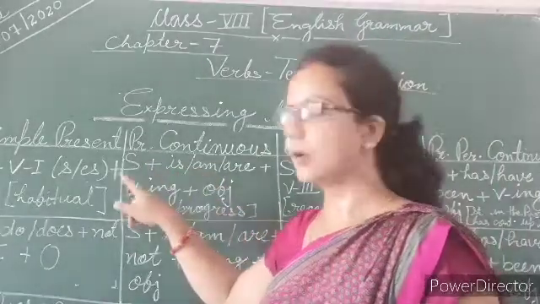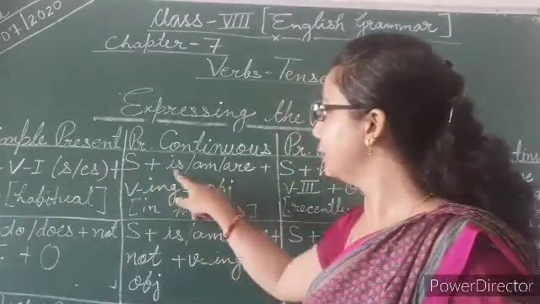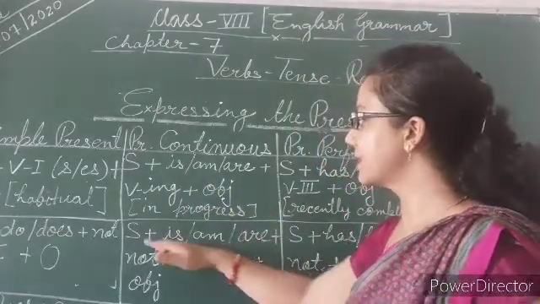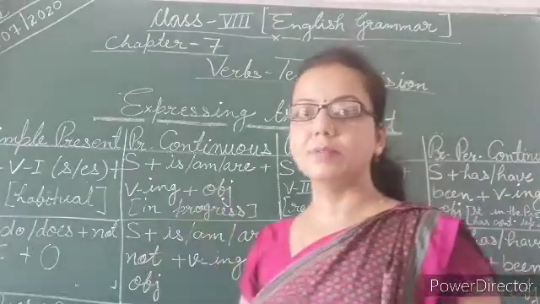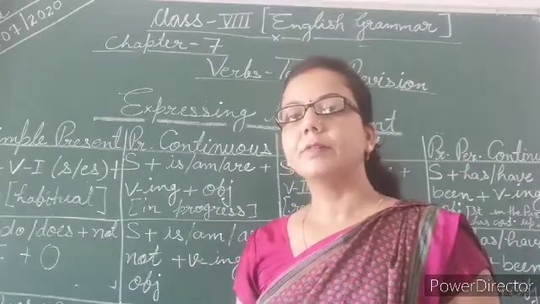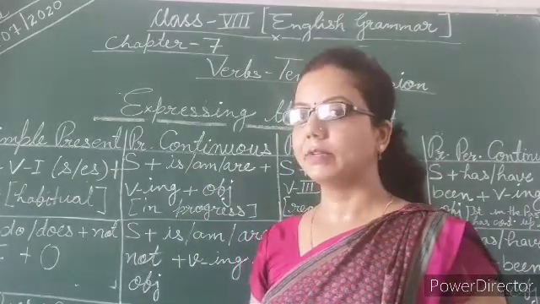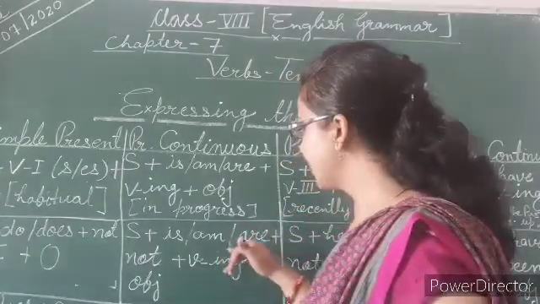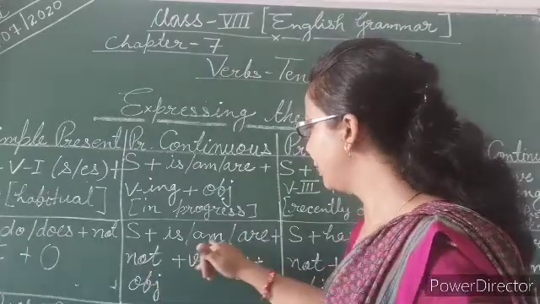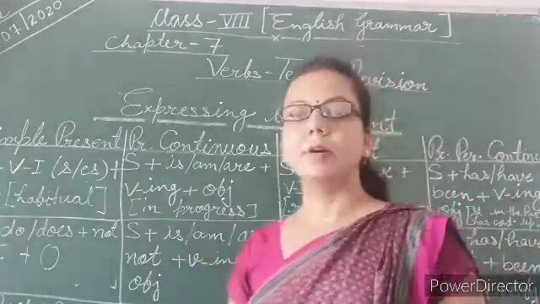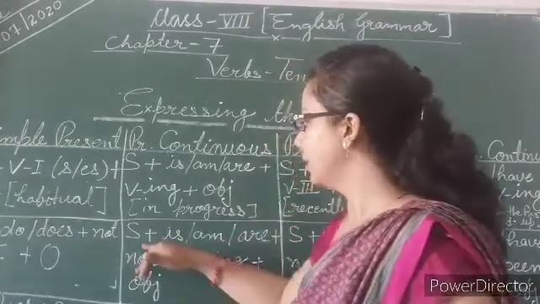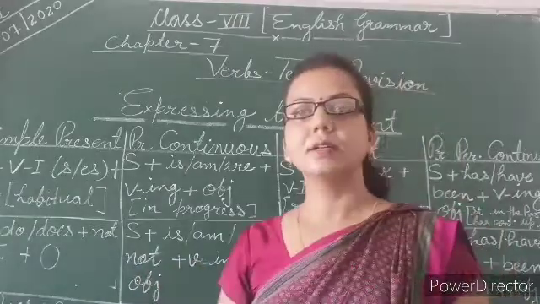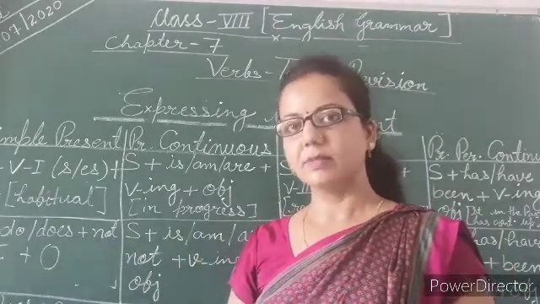She is eating an apple. According to the subject, be form will be used, is here. She is eating an apple. Next, this is your positive or affirmative sentence. And what about negative? In the negative form you need to use not. So just put not in between be form and verbs ing form. So she is not eating an apple. That's it. Very simple.